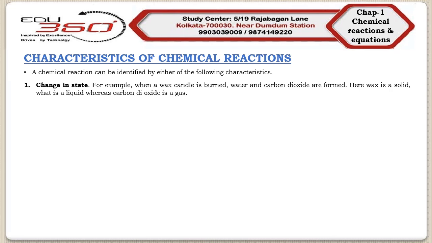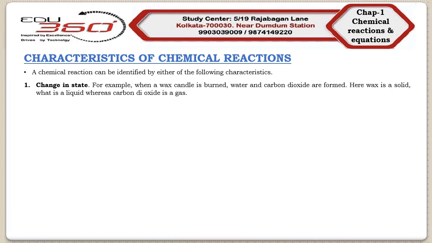Suppose we have a wax candle. If we burn that wax candle, water and carbon dioxide will be formed. Now here wax is a solid, but water is a liquid, whereas carbon dioxide is a gas. So we can say that the combustion reaction of a wax candle is characterized by a change in state from solid to liquid and from solid to gas.